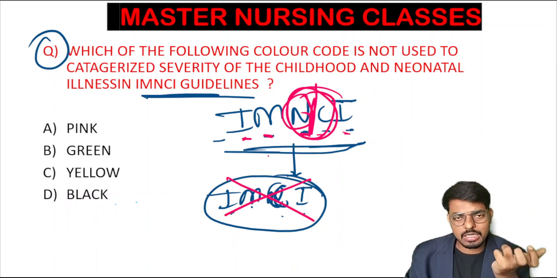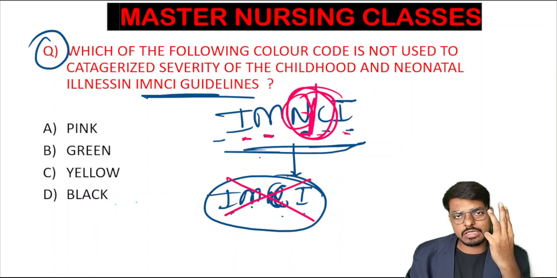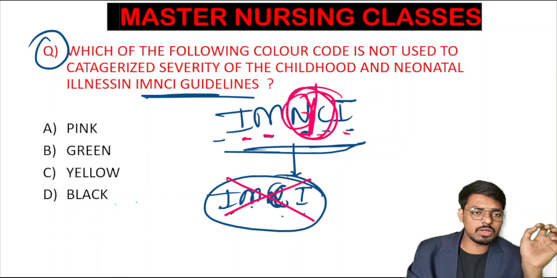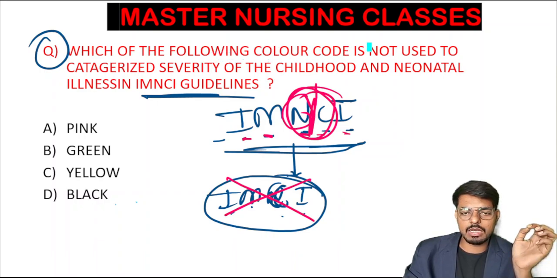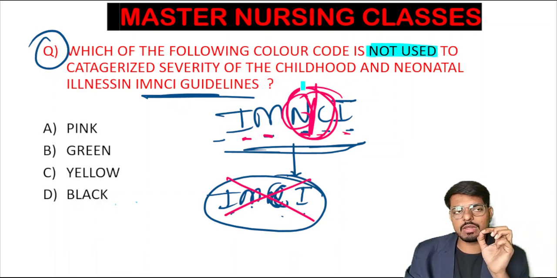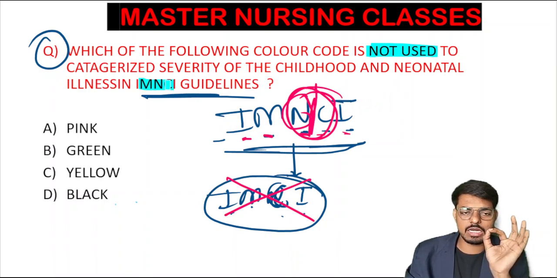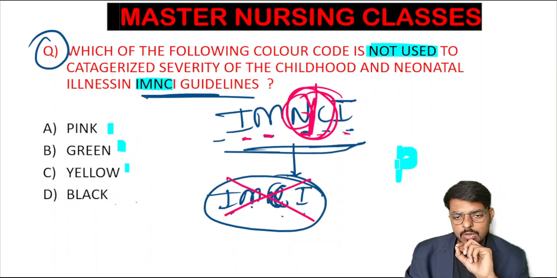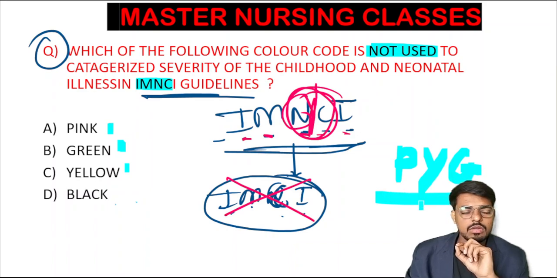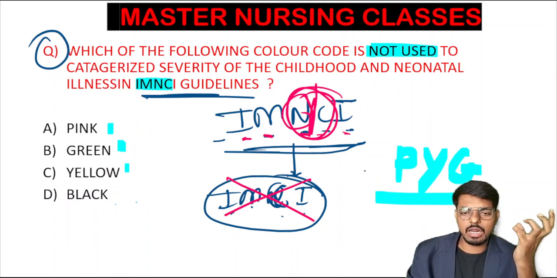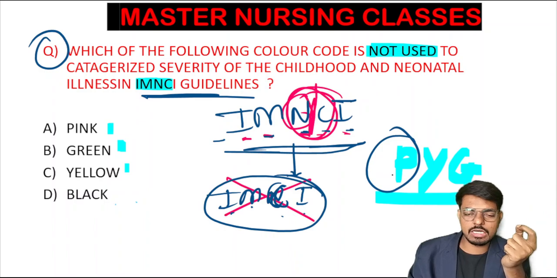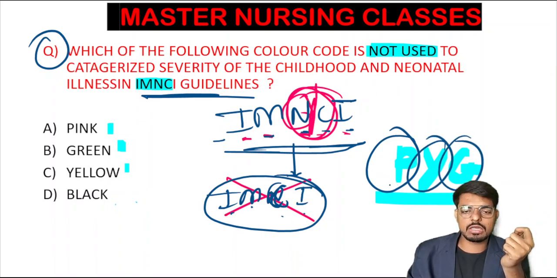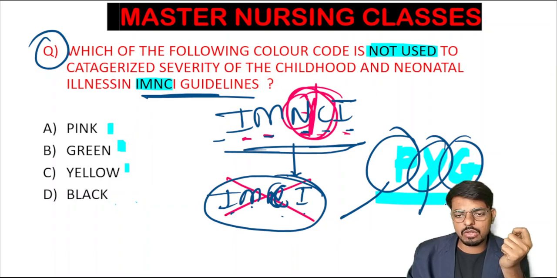In order to categorize the patient based on the severity, we are using three colors in the IMNCI. So among those four options, one color we are not using, and the question is asking us the same: which of the following color codes is not used to categorize the severity of childhood and neonatal illnesses under the IMNCI program? Can we use pink? Pink, green, yellow. You can remember pink, yellow, and green are the colors we are using to categorize neonates and children based on the severity of the disease. Pink, yellow, and green.